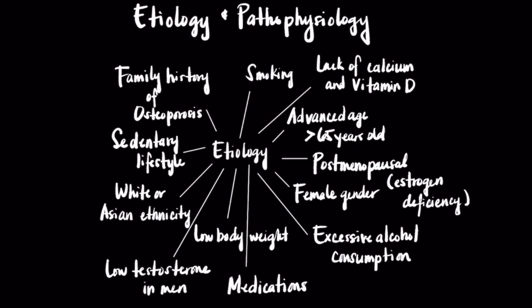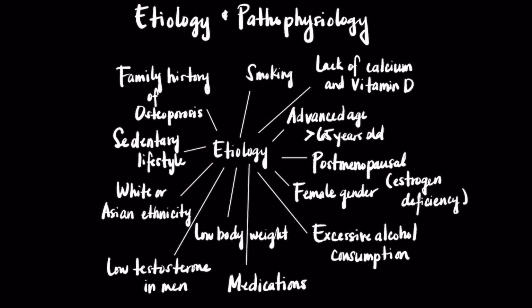So this chart lists out all the factors that predispose a person to have osteoporosis. In general, diet and exercise as well as genetics and gender play a huge role in one's risk for osteoporosis. Other factors such as medications like long-term corticosteroids can increase a person's risk for osteoporosis.